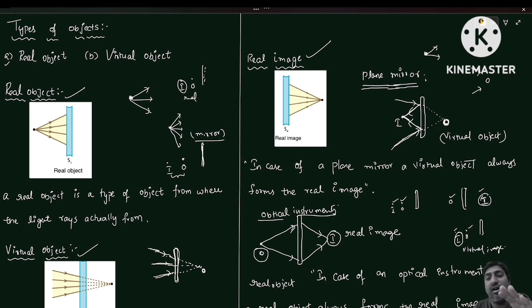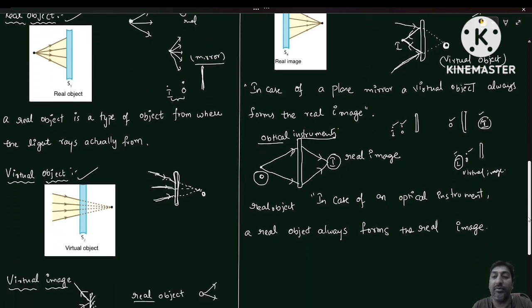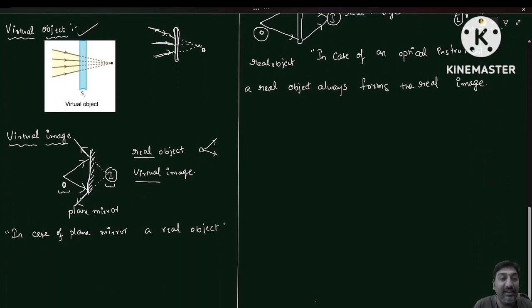So here it is a virtual object. A virtual object is forming what type of an image? A real image. But here, a real object is forming what? Sorry, a real object is forming a virtual image. So in case of a plane mirror, a real object always forms a virtual image.